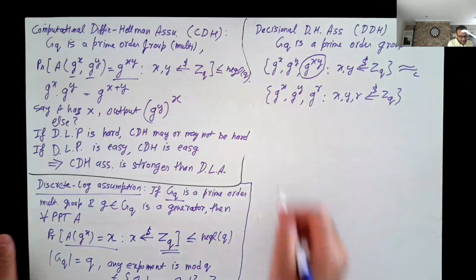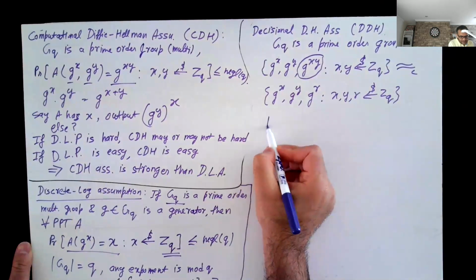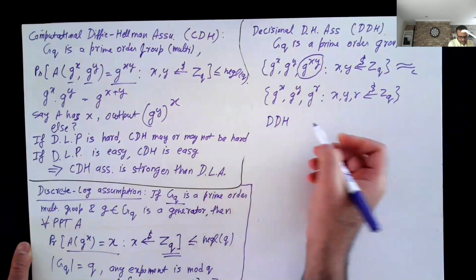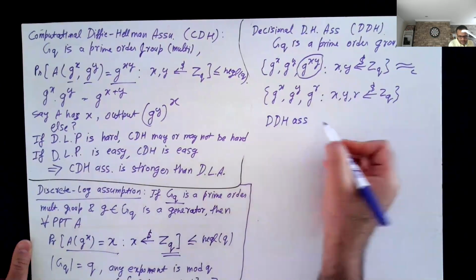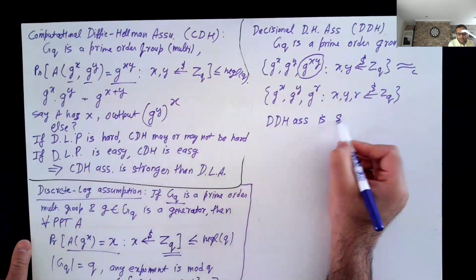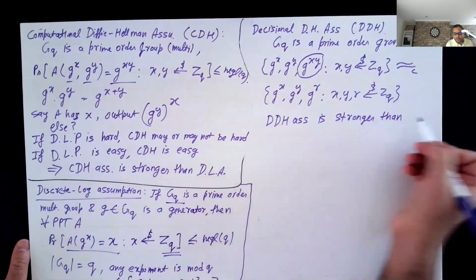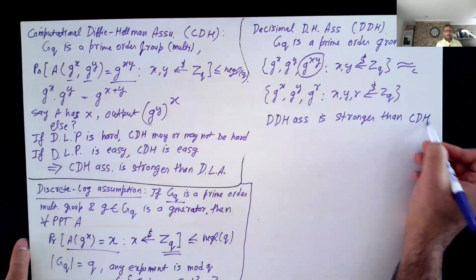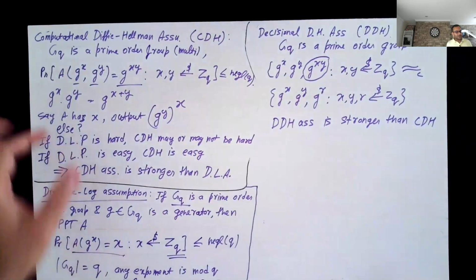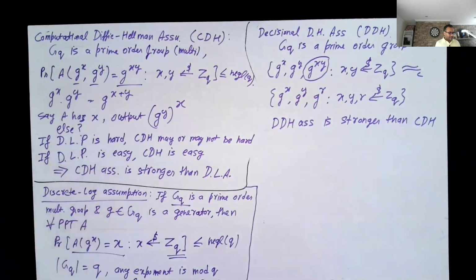So again, the DDH assumption is stronger than the CDH assumption, right? If you can solve the CDH problem, then you can just compute g to the power xy, and then obviously you can distinguish it from a random group element.